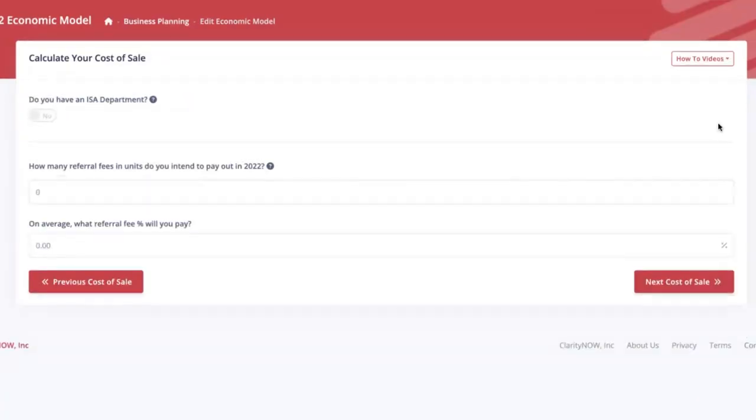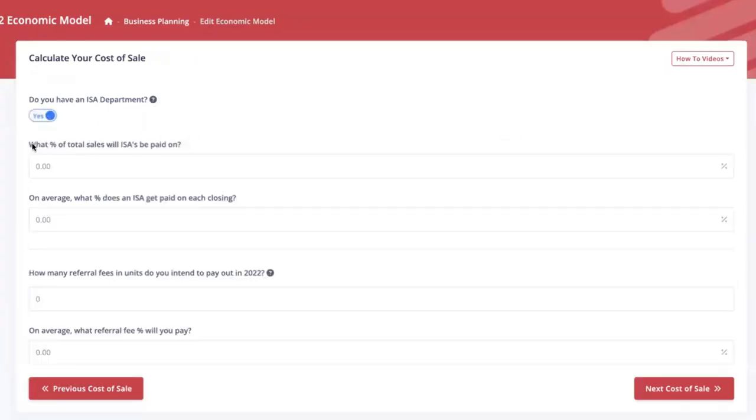Okay. Do you have an ISA department? Let's say that I don't. If you did, it would say what percentage of your total sales or ISA is going to get paid on. And on average, what percentage do they get paid on each closing? Again, I'm going to say that I don't.